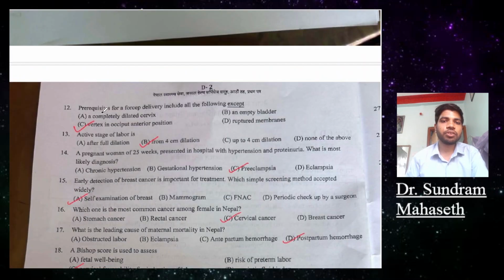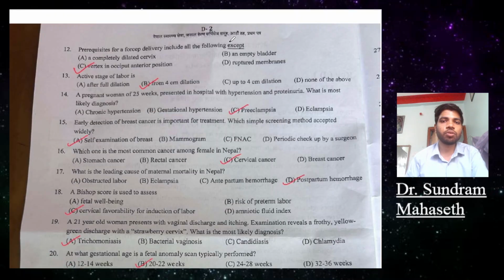Question 12. Prerequisites for forceps delivery include all of the following except: A, a fully dilated cervix; B, an empty bladder; C, vertex in occiput anterior position; D, ruptured membranes. In forceps delivery, the prerequisites will be all except vertex in occiput anterior position.